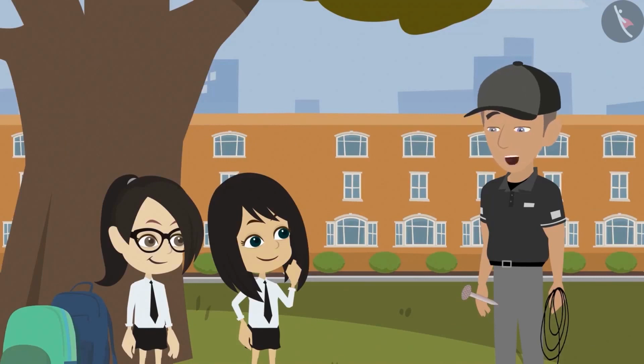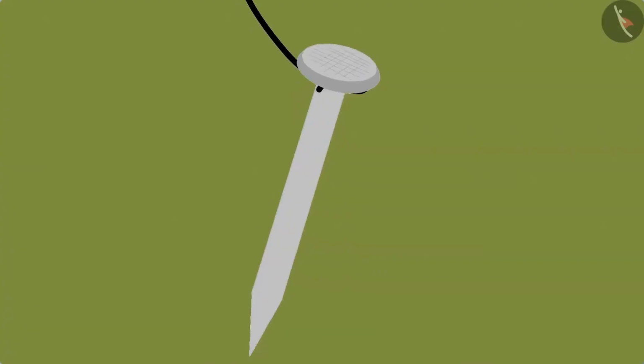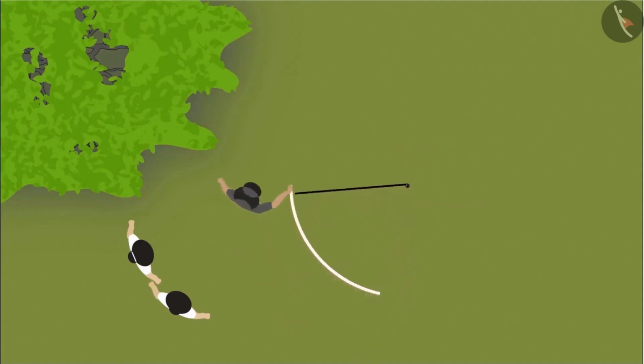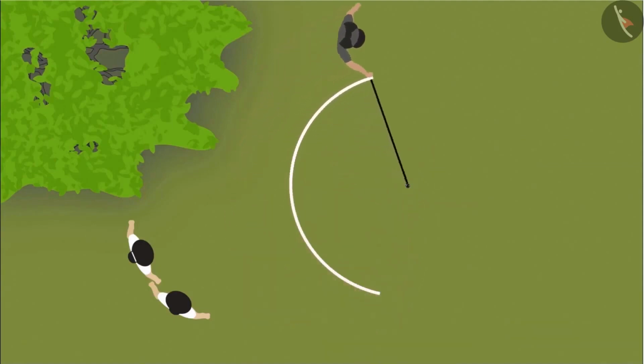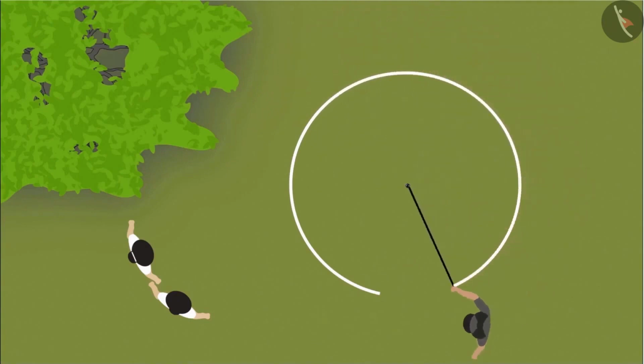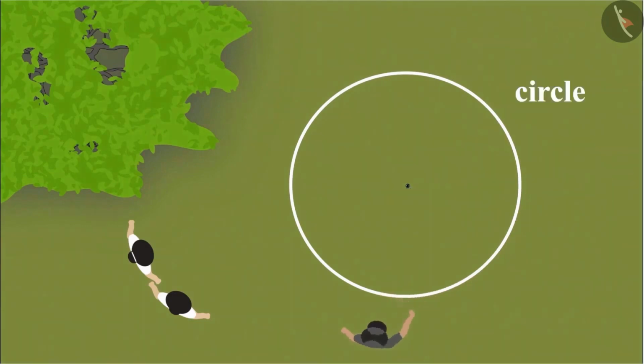Now see how a circle is made. For this, we will first tie the thread to the nail. Then we will hammer the nail at one place in the ground. Now we will hold the front end of the thread firmly and walk around the nail to create a circle. We can use a stick or any other sharp object to make the circle on the ground. See, a complete circle is made.